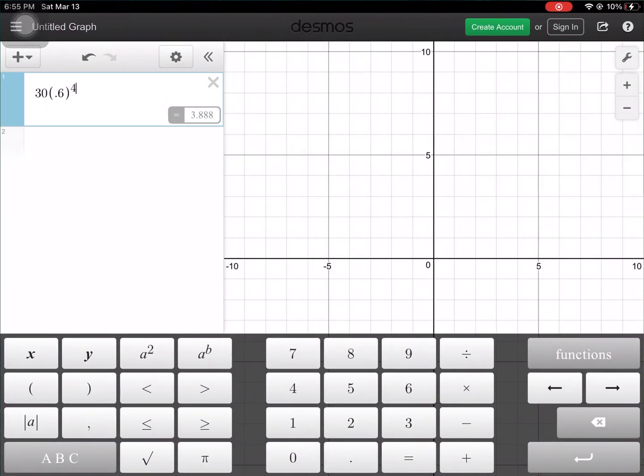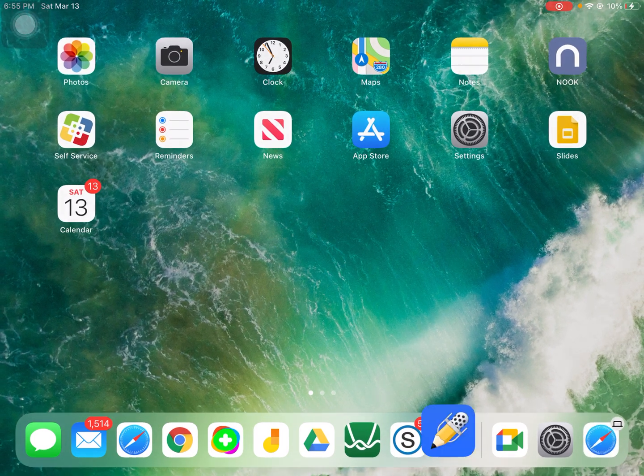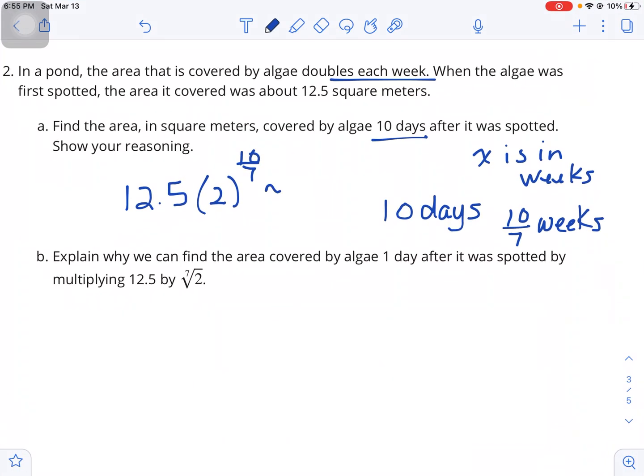Let's calculate it out here. So we have 12.5 times 2 to the 10/7th power, and we get 33.6465. And this is square meters.